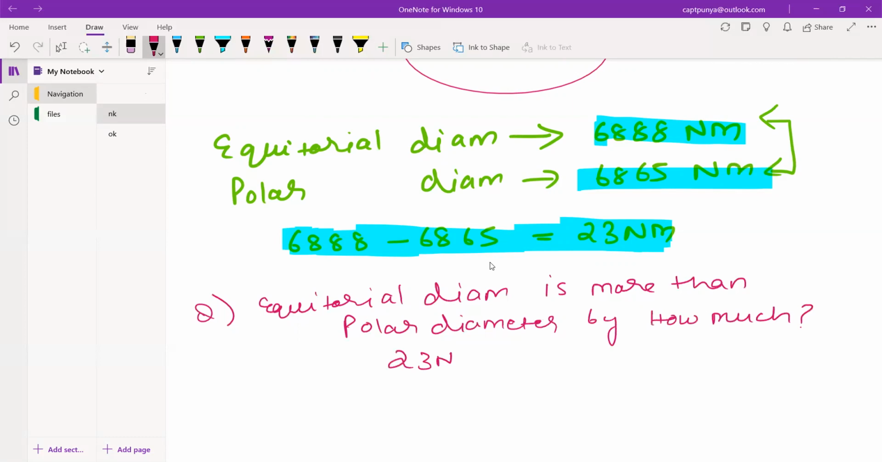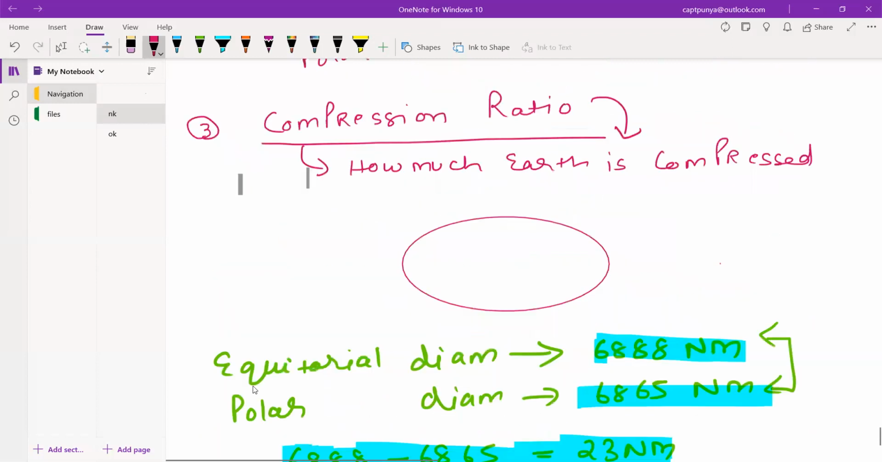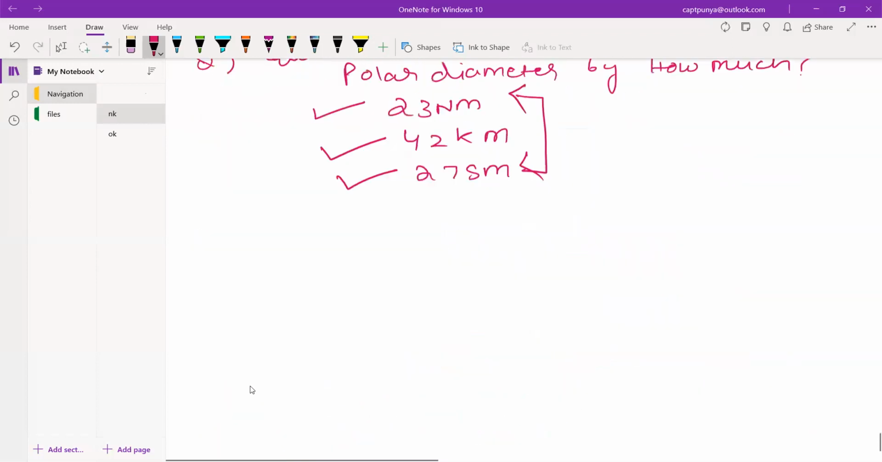So guys, we will do one complete video on the conversion of the unit. But just for now, remember this: 23 nautical mile is also 42 kilometers, and it is 27 statute mile. So you remember these three values. If any of these is given in the option, it is the correct value: 23 nautical mile, 42 kilometers, or 27 statute mile. Okay, now let's get back to our compression ratio.